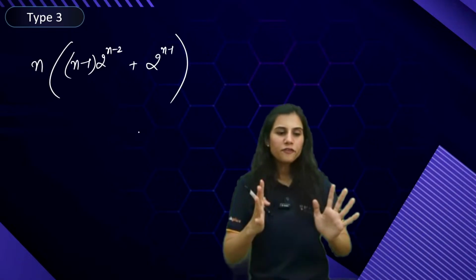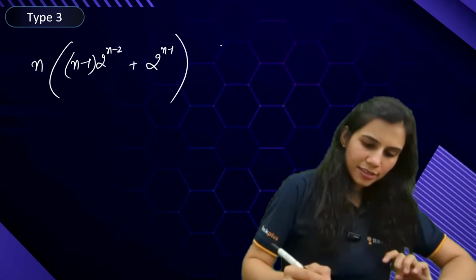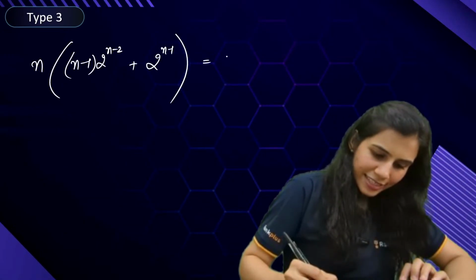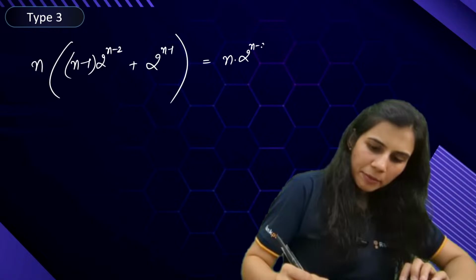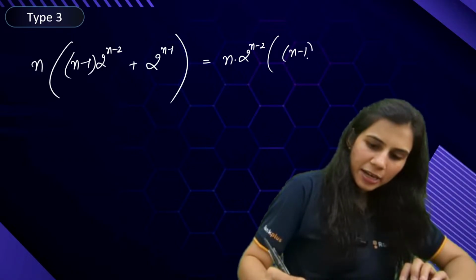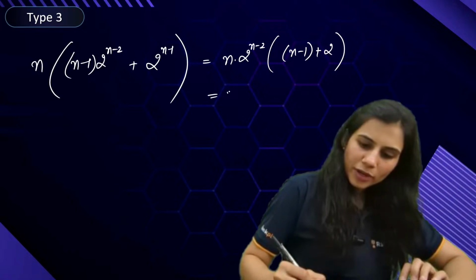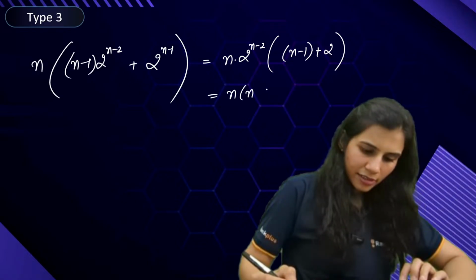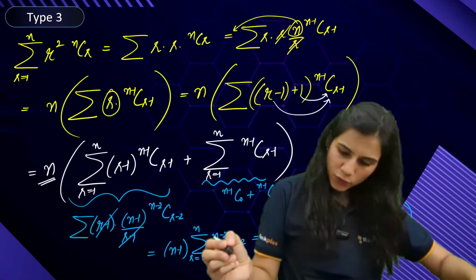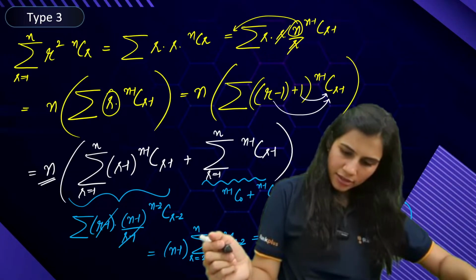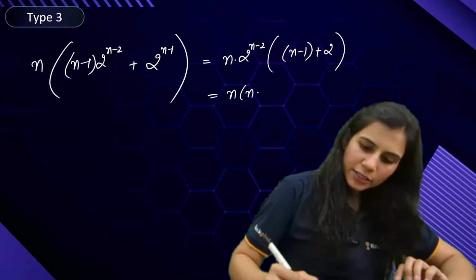Perfecto. What next? Tell me what next. See, n into 2 to the power n minus 2 comes out common. You're left with n minus 1 plus 2. Yes or no? So you will get n. Is this n minus 1 or n plus 1? N minus 1. Yes, n minus 1.